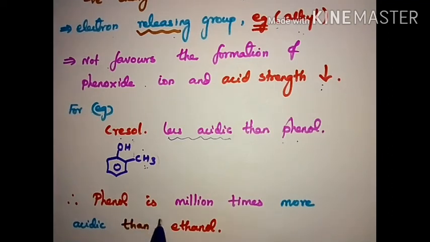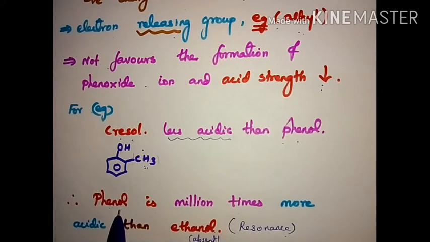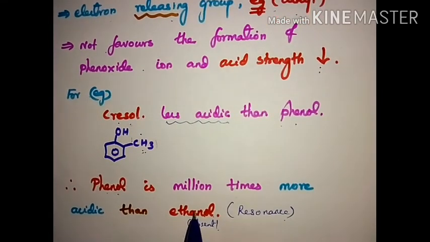And phenol is a million times more acidic than ethanol due to resonance. Phenol has resonance. In ethanol, the resonance structure is absent, but phenol is stabilized by resonance.